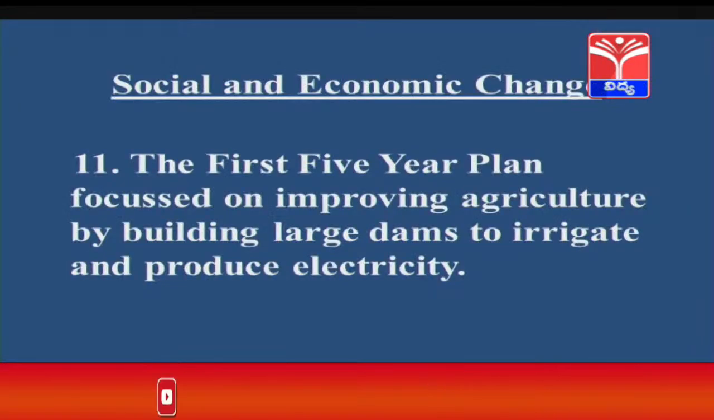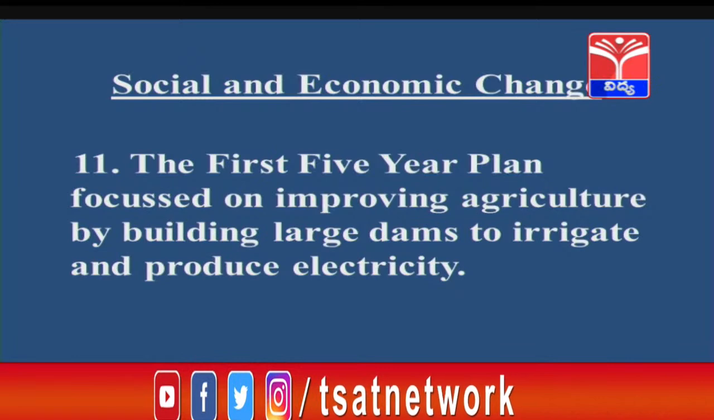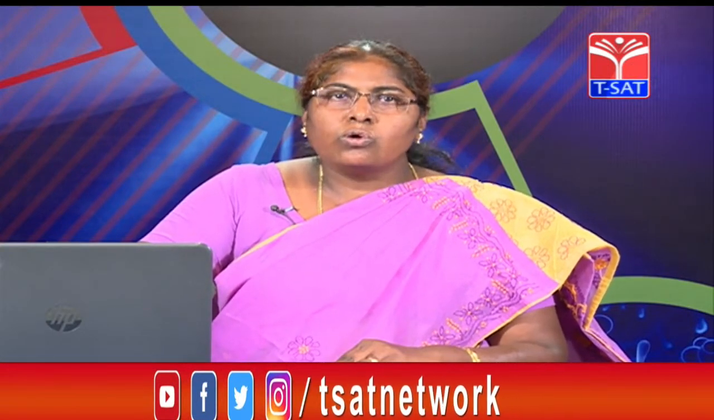The first 5-year plan focused on improving agriculture by building large dams to irrigate and produce electricity. India had a lot of uncertainty of rainfall. For that, we need water resources for irrigation, to generate electricity, and for domestic purposes also water was needed. So, large dams were constructed during the first 5-year plan.